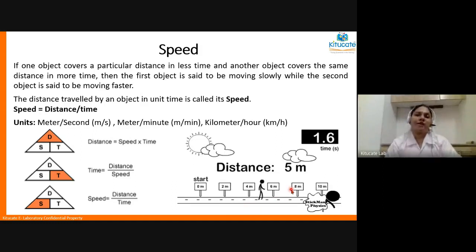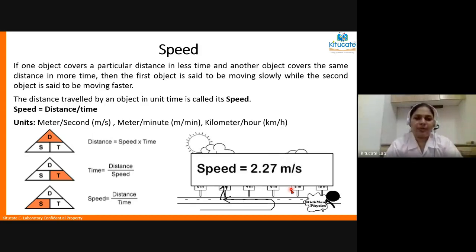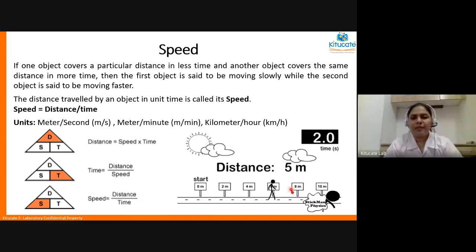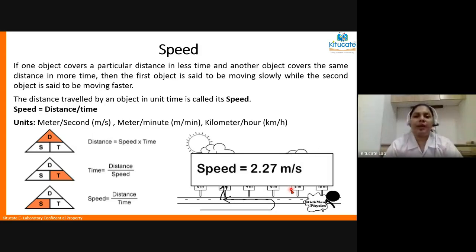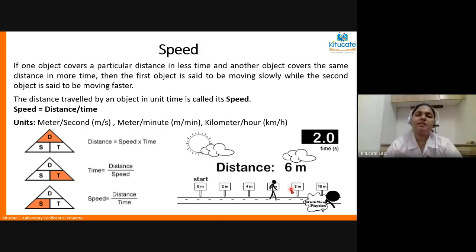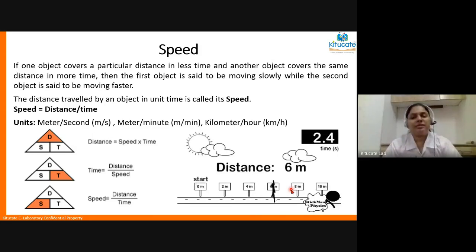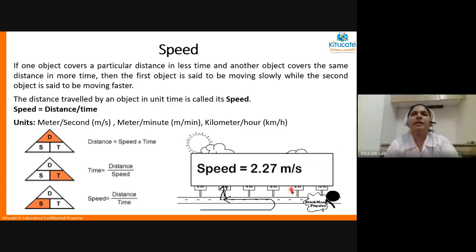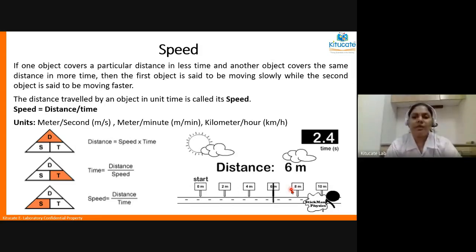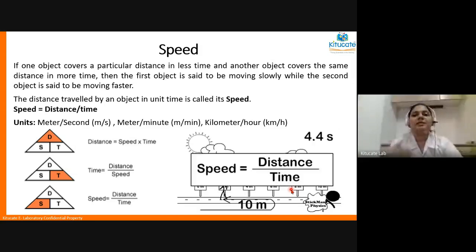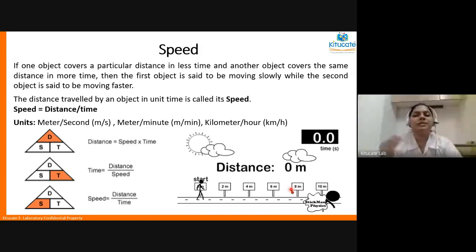If he reaches there fast in less time, say for example, Vedika and Jia are having a race, okay? And Vedika is running a distance of 50 meters in 5 seconds. And Jia runs the same distance in 8 seconds. So who is running faster? The distance in both cases is the same. The time which Vedika is taking is little less than the time that Jia is taking. So Vedika is running faster. That means her speed is more.